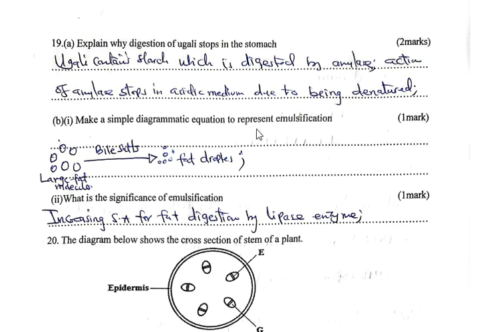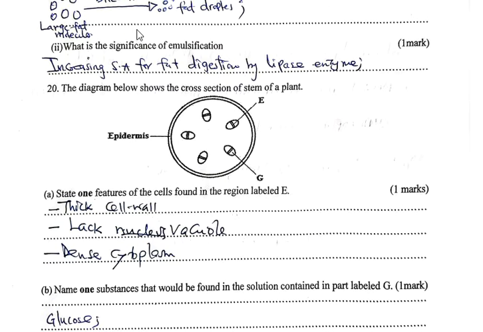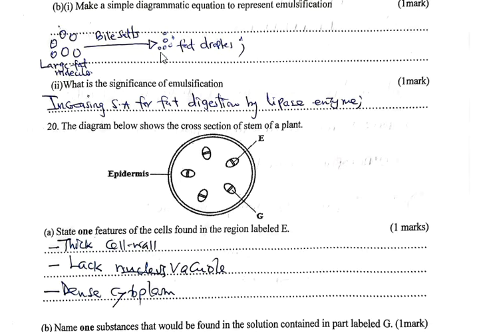Make a simple diagrammatic equation to present emulsification. We have large fat droplets or molecules broken down to small fat droplets. Then we must have bile salts, which are responsible for that. Then what is the significance of emulsification? As you can see, the large fat droplets are broken to small fat droplets, and this increases surface area for action of enzymes, specifically lipase enzyme, to act on fat.